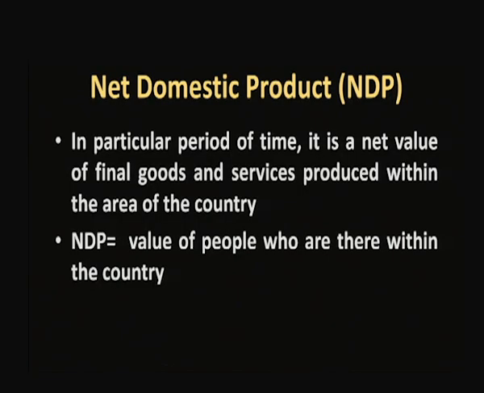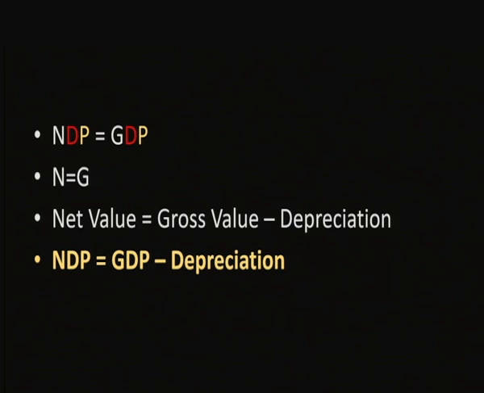One more is net domestic product. Domestic means within the boundary, GDP. From that GDP, if we subtract the depreciation, we will get the net value. So NDP is nothing but GDP minus depreciation. GDP is a gross value; from that, if we subtract the depreciation, automatically we get the net value, called NDP.